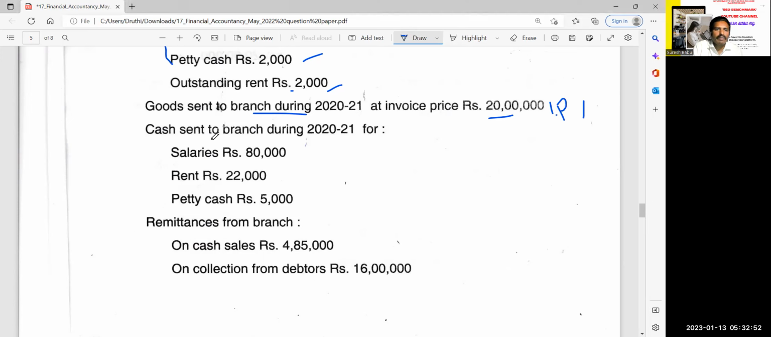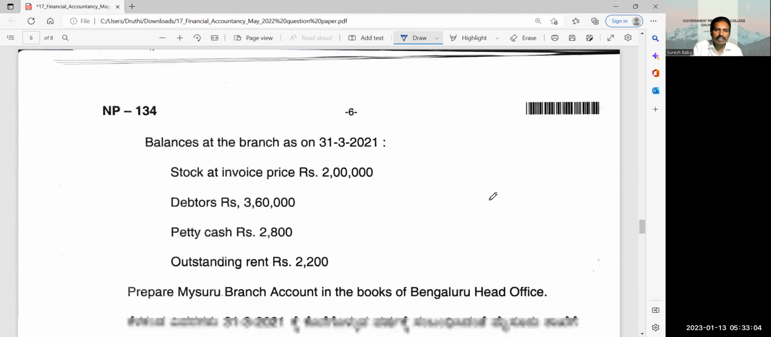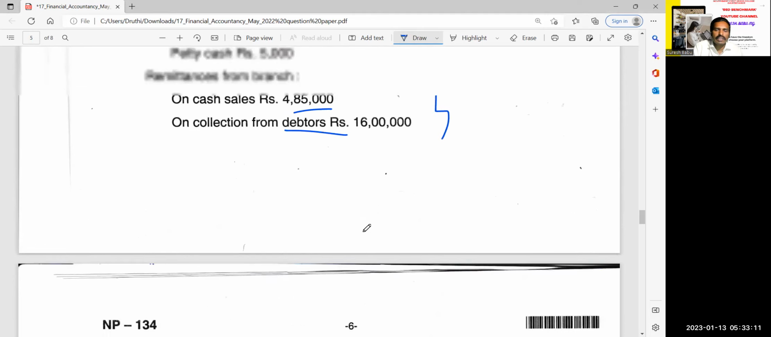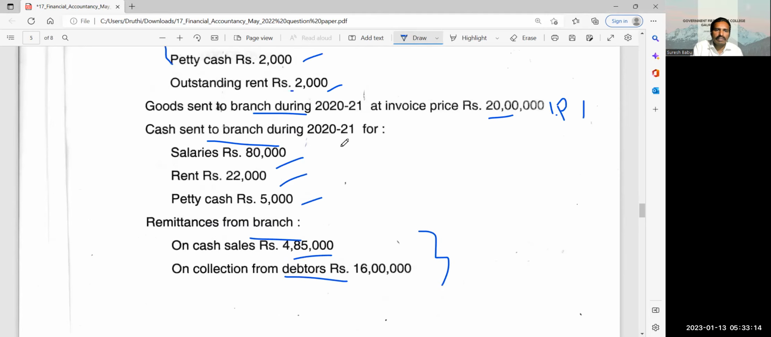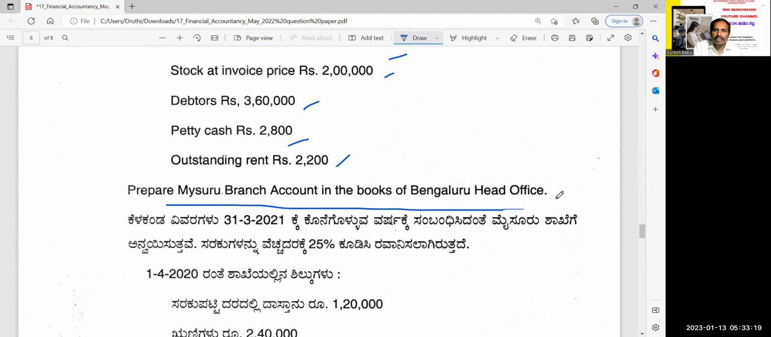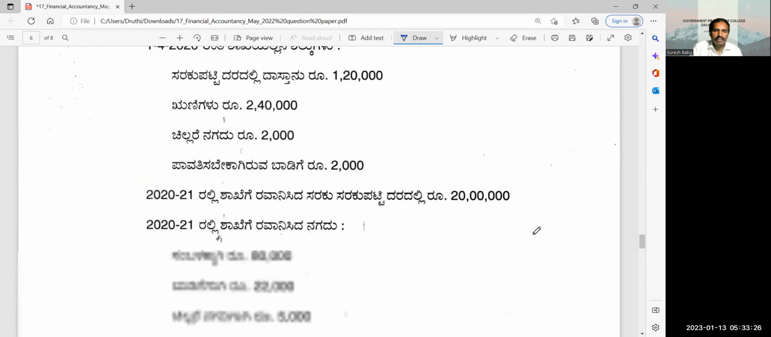Invoice price. Okay. Cash sent, 80,000, 20,000, 12,000, 25,000. You know it. Remittances, cash sales, collection from debtors. Very easy. Balances have been given. Debtors closing balance is given. Petty cash. Okay. Cash collected from debtors is also given. No need to prepare, just prepare the Mysore branch account in the books of Bangalore head office. This is the homework. Please do this. Okay.